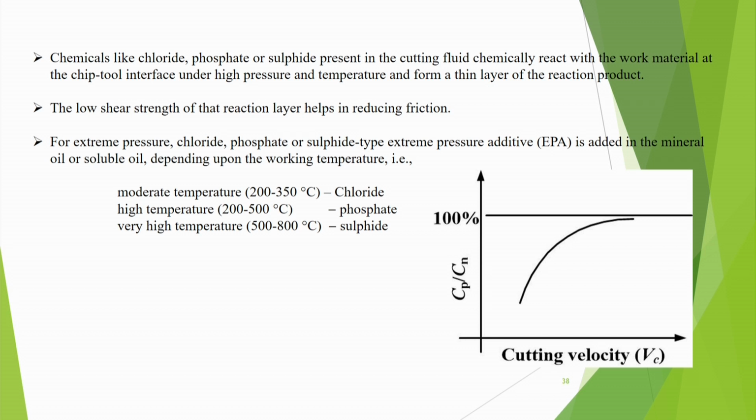For extreme pressure, chloride, phosphate or sulfide type extreme pressure additive is added in the mineral oil or soluble oil depending upon the workpiece temperature. At moderate temperature you can add chloride, at high temperature phosphate, and at very high temperature sulfide. This graph shows the effect with cutting velocity, that means how much is the ratio. That means you get the maximum benefit of extreme pressure additives at high cutting velocity.